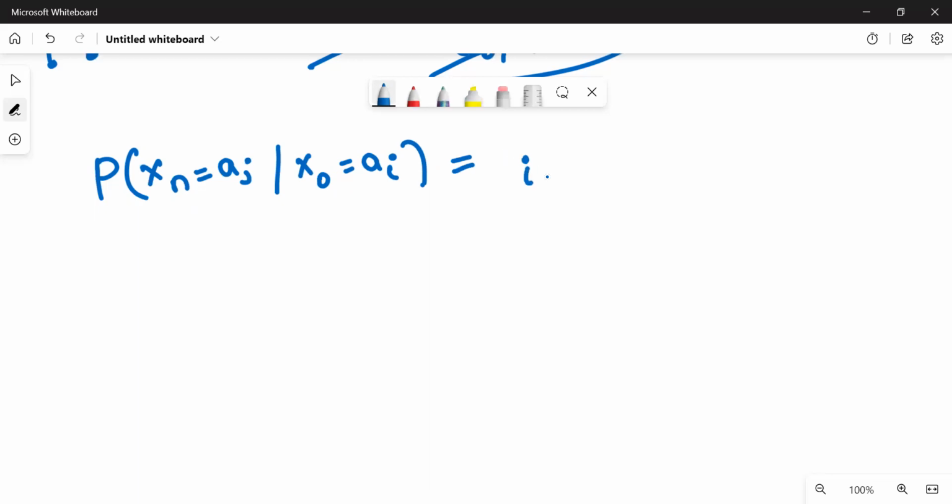Transition from state i to state j. We have to read from here to here because it has happened; this is what is going to happen. So we have to read from right to left. Okay, so transition from state i to state j.